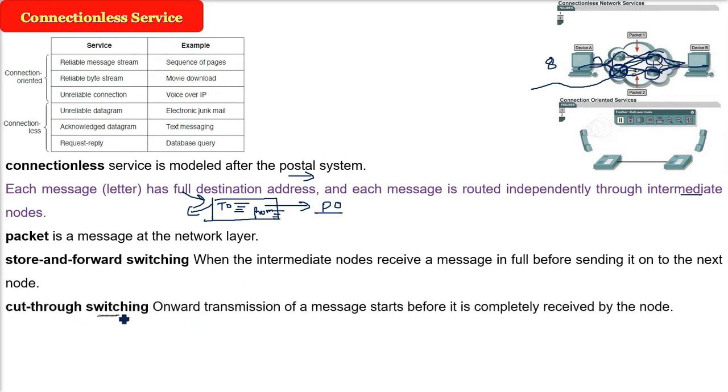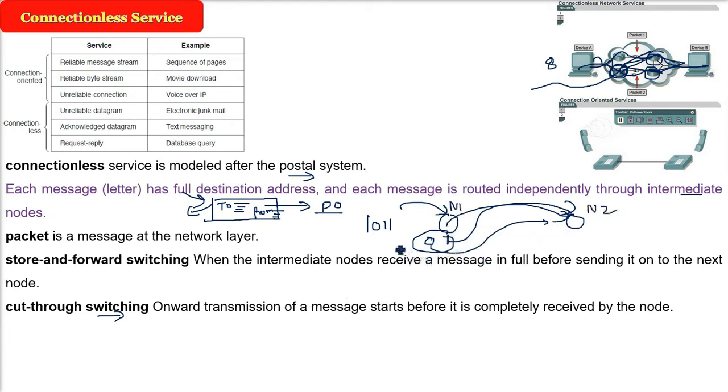This is called store and forward switching. That is, the message will be received completely and only then will it be sent. In cut through switching, what will happen? When 1011 comes, when 1 comes, then 0 comes, 1 will be sent, then 0 will be sent. That is, the whole 1011 is not received at the node, but while this bit stream is coming, it can be transmitted onward. This is cut through switching.